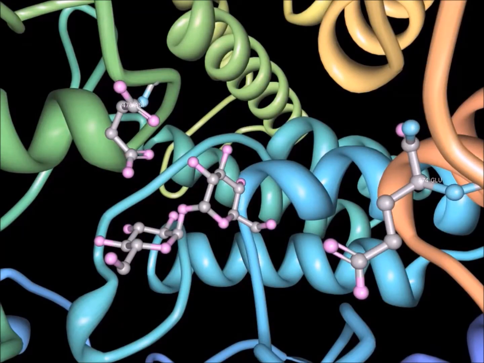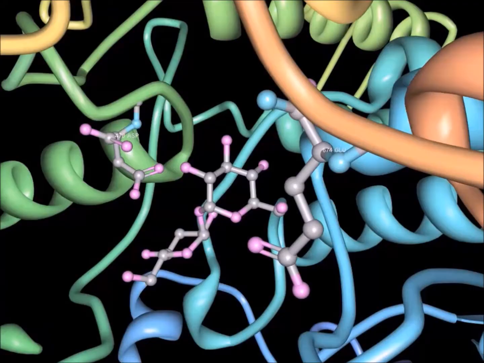In yeast-neutral Trehalase, an aspartate at position 478 functions as the catalytic acid, and a glutamate at position 674 functions as the catalytic base. The aspartate 478 is located at a hydrogen bond distance of 3.7 angstroms away from the glycosidic oxygen atom of Trehalase, and the glutamate 674 is located 7.8 angstroms away from the carbon-1 atom of the glucose moiety. These two specific residues mediate the acetal hydrolysis and function to cleave the glycosidic bond.